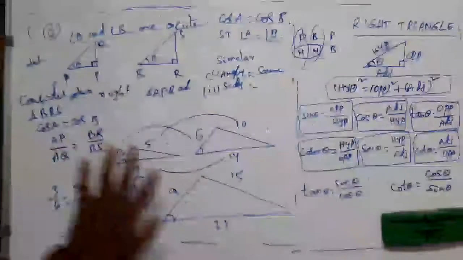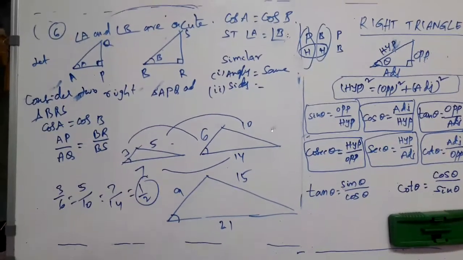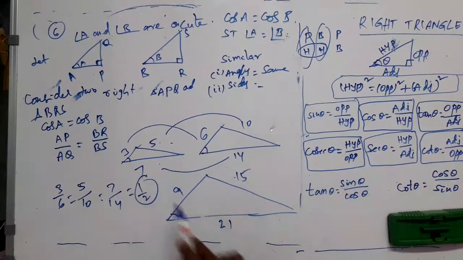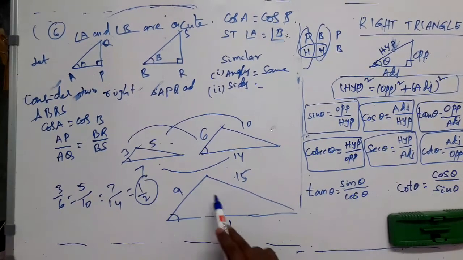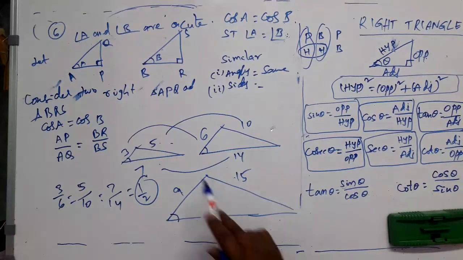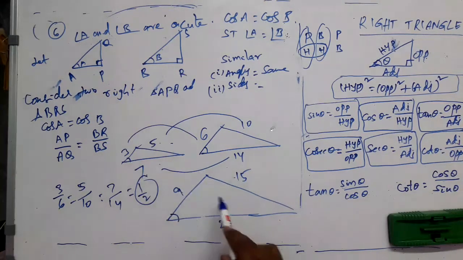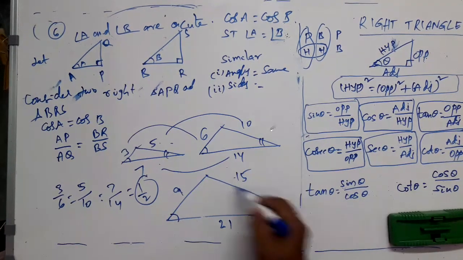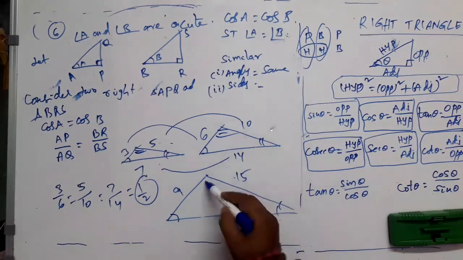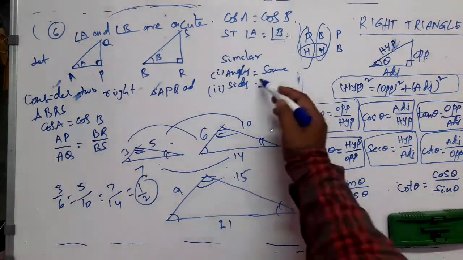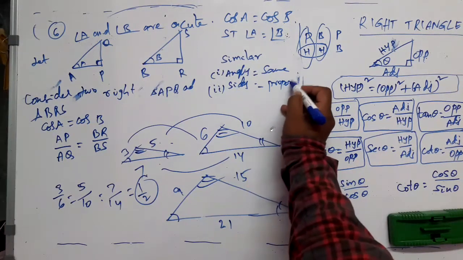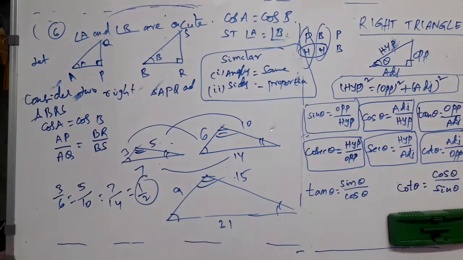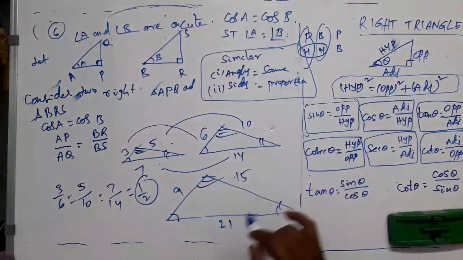In the same way, you can consider these two triangles also. 3 times 3, 3 times 5, 3 times 7, right? These two also have proportional sides. Lengths of sides are proportional, angles are the same. This angle is equal to this angle, the second angle is the same, the third angle is the same. Corresponding sides are proportional and corresponding angles are the same. Such triangles are called similar triangles, right?